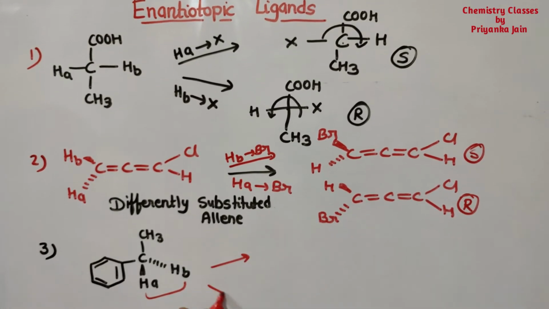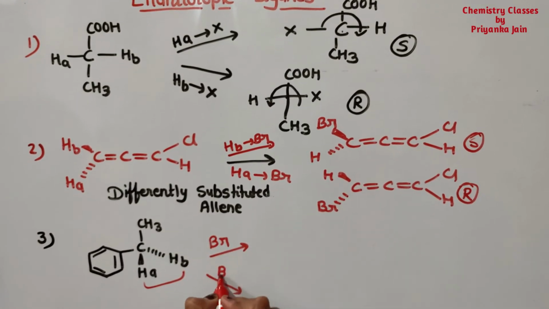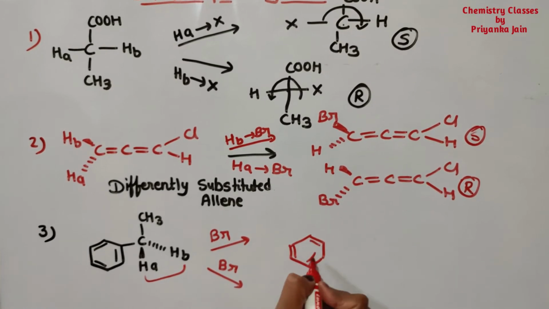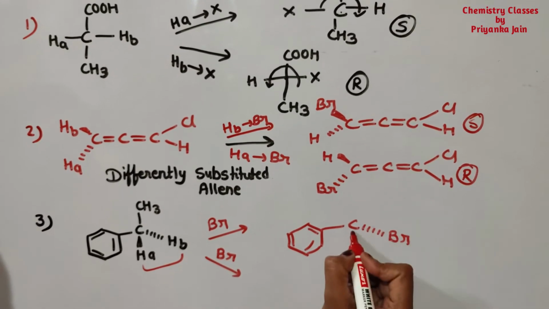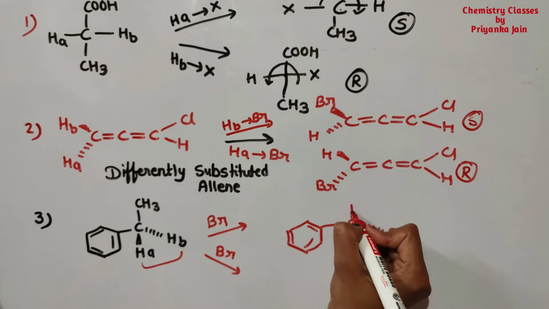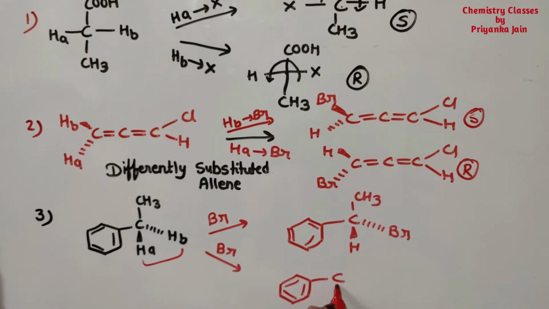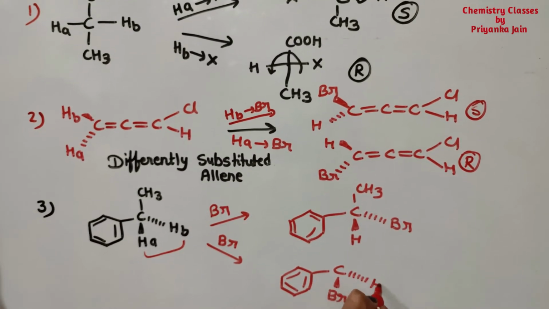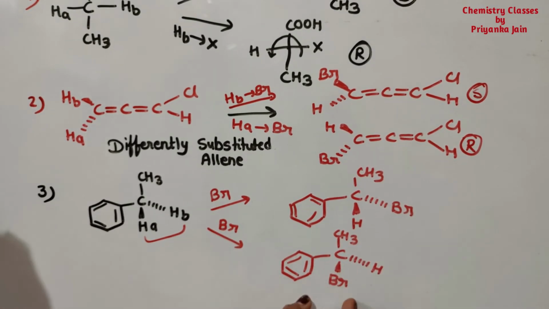Because if we are replacing them by another ligand, suppose we are taking the bromine and we are replacing them, this will be the one isomer, and this will be the another isomer.